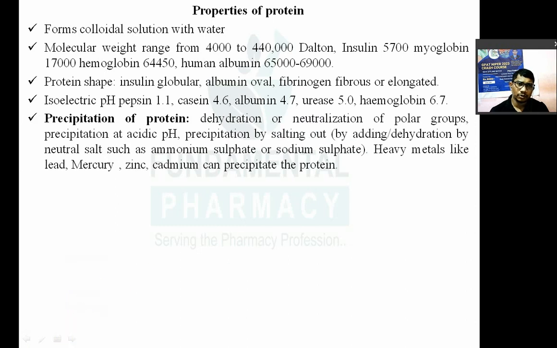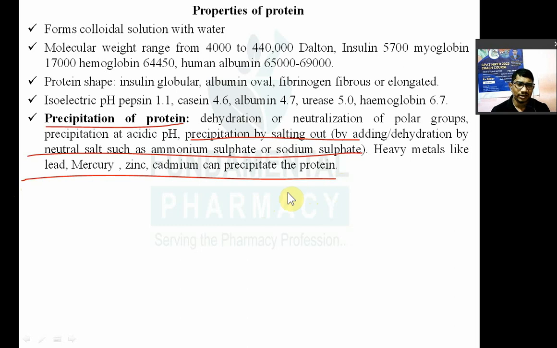Now precipitation of protein. Protein can be precipitated in different ways. Dehydration or neutralization of polar groups in the protein at acidic pH. Then precipitation of protein by salting out, if addition of neutral salt is there to the quaternary structure of protein, by dehydration using neutral salts such as ammonium sulfate and sodium sulfate. Again, protein can be precipitated by heavy metals like lead, mercury, zinc, cadmium. Or even you can simply precipitate the protein at the isoelectric point. Just set the protein solution at the isoelectric point. So there is a precipitation of protein.